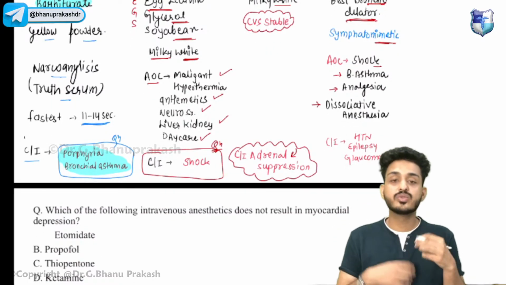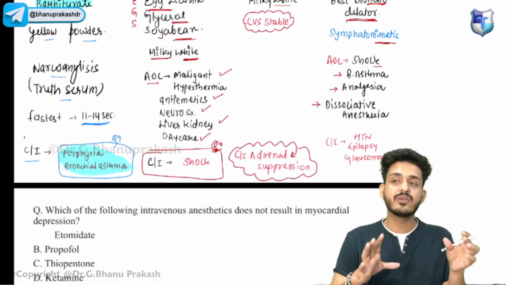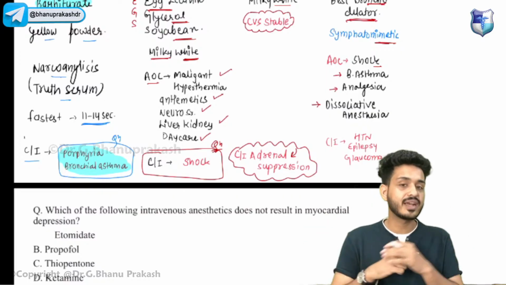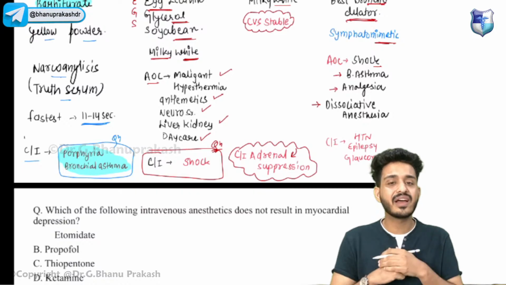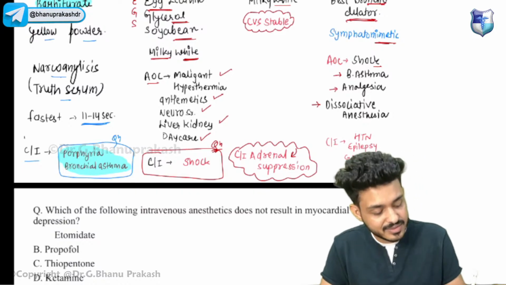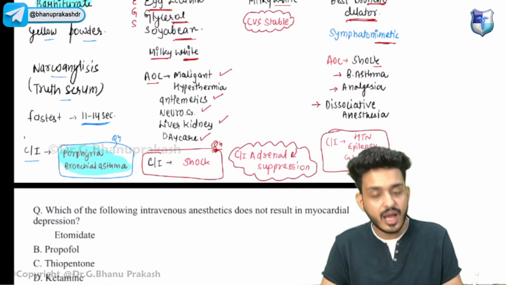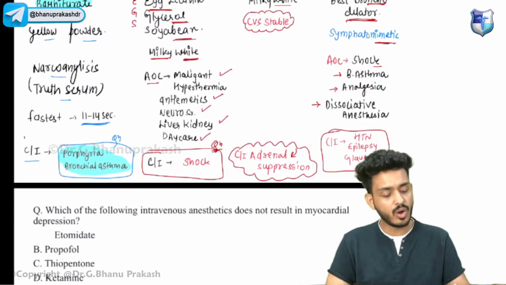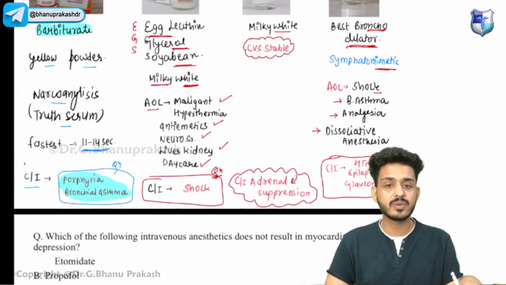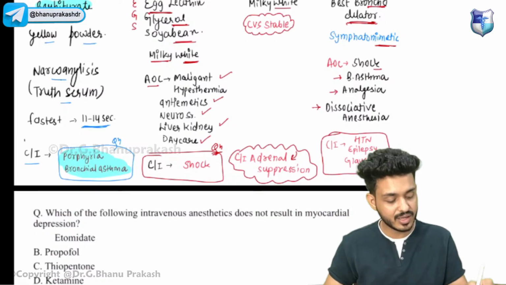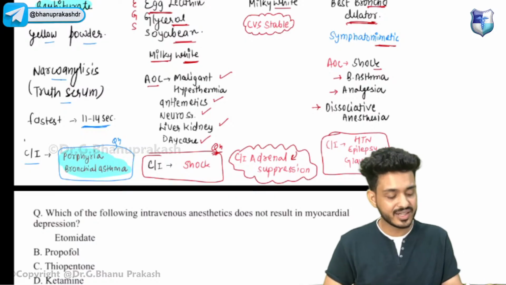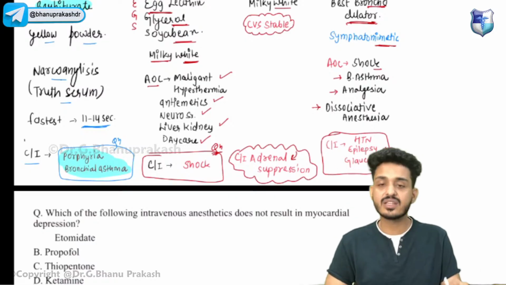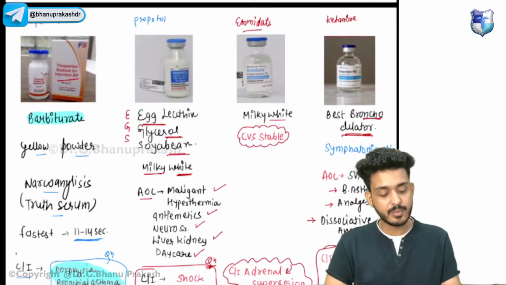It provides dissociative anesthesia. That means the patient will be awake, he will be looking at all the things, he will be understanding all the things, but the patient will not have pain. This patient will have hallucinations as well. This is contraindicated in hypertension, because hypertension is already a sympathetic condition, right? In hypertension we cannot use this drug. Second thing, epilepsy, you will have multiple contractions in the body. In epilepsy, the body will be already contracted. And third thing is glaucoma. These are the three contraindications that we have to remember about ketamine.